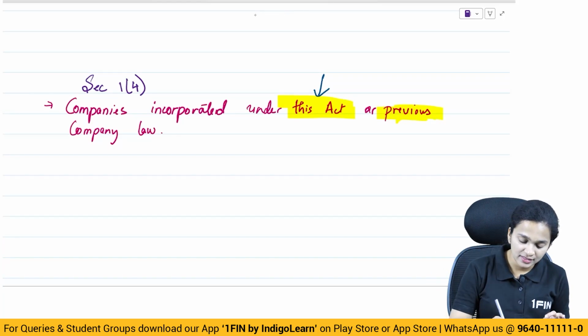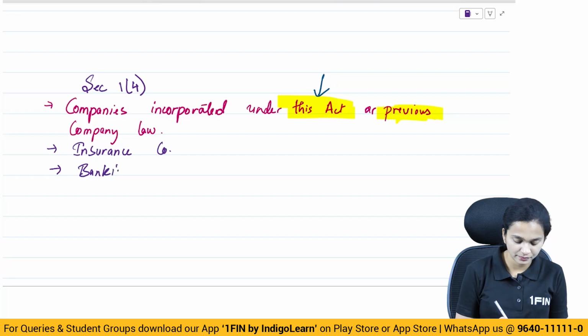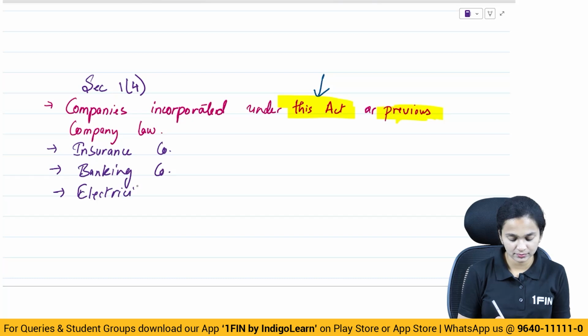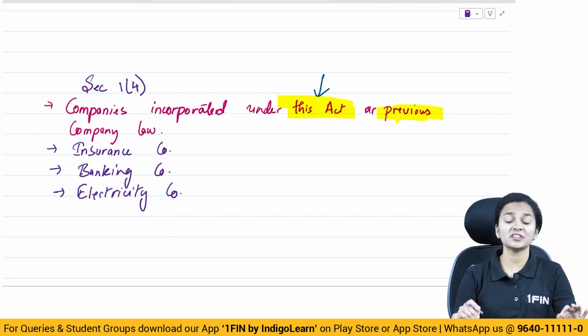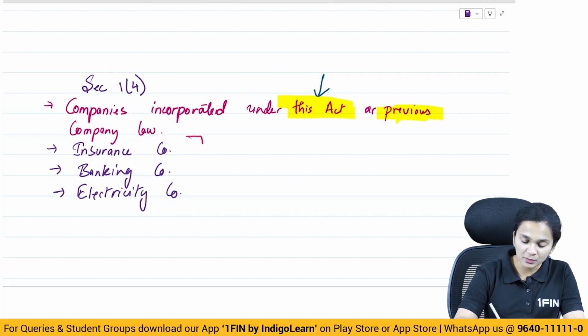Apart from these companies, this act is also applicable to insurance companies, banking companies, and electricity companies. So this act is applicable to insurance companies, banking company and electricity company. However, there is one exception which comes up here in case of all of these three companies.